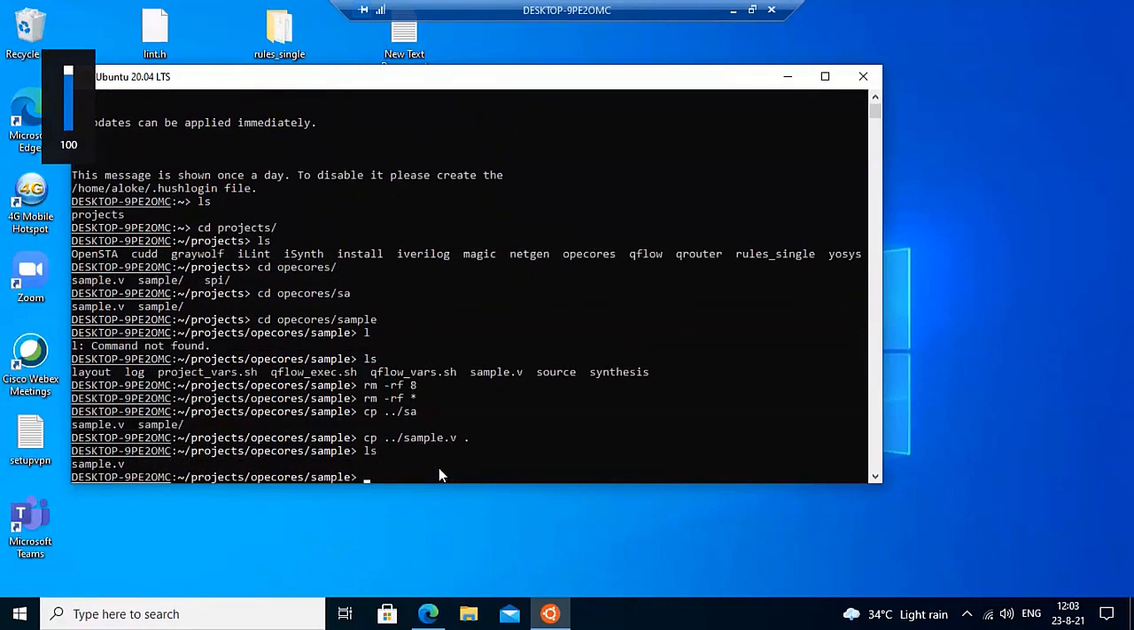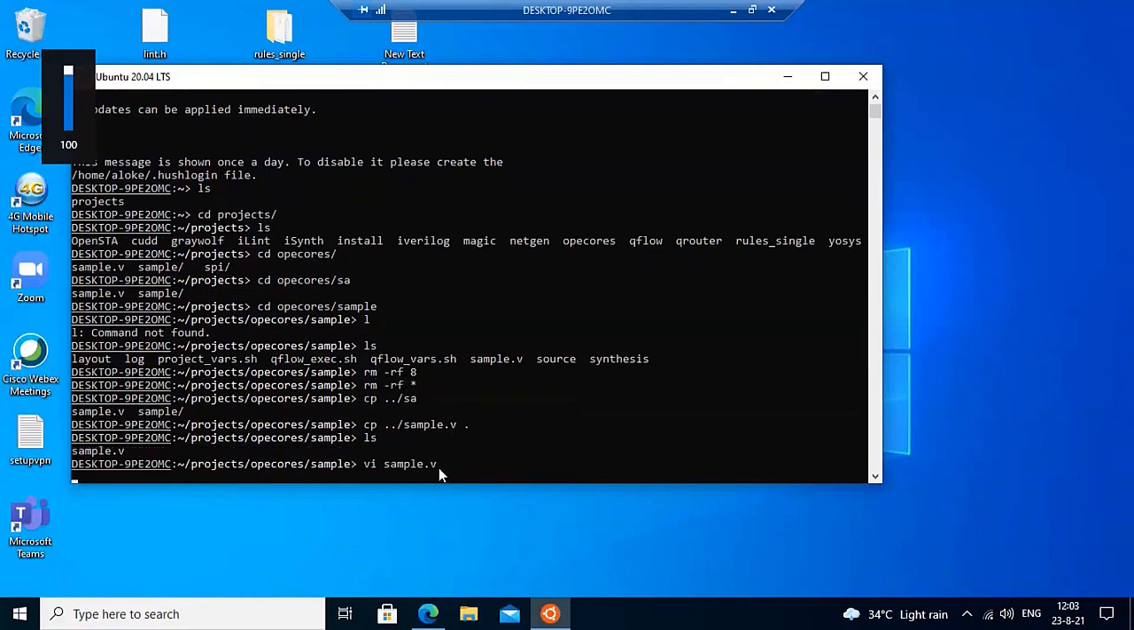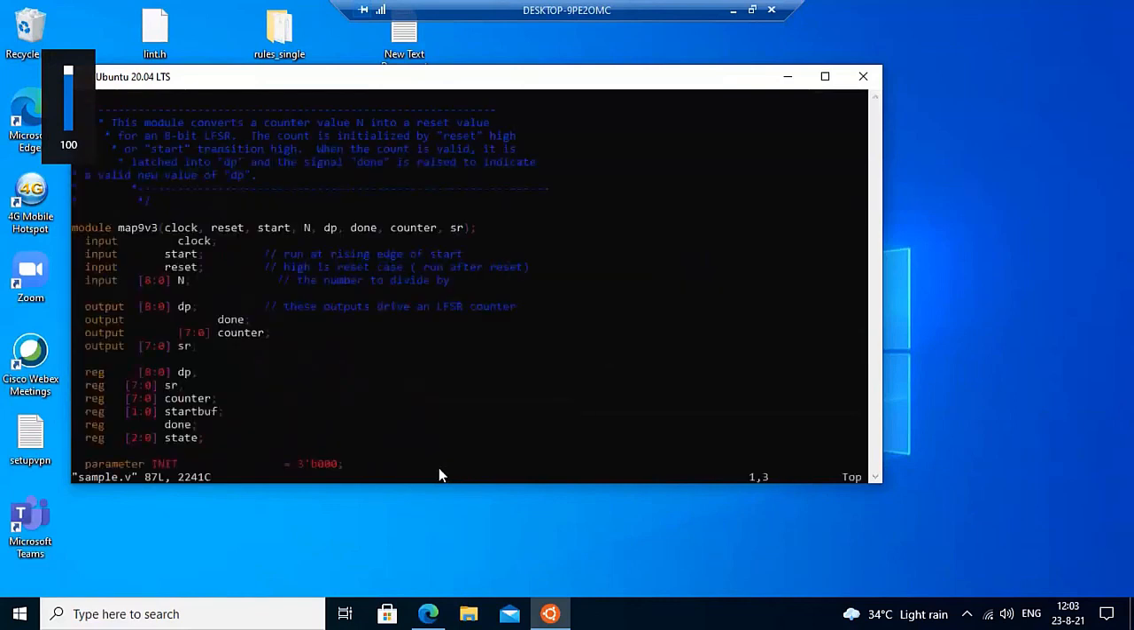Okay, this is my sample design. This is very small code. If I show you sample.v, this is 87 lines of code. It's a small IP, a clock controller or clock generator, I think. 87 lines of Verilog code, including comments and all those things. Because of the demo, I am using this.